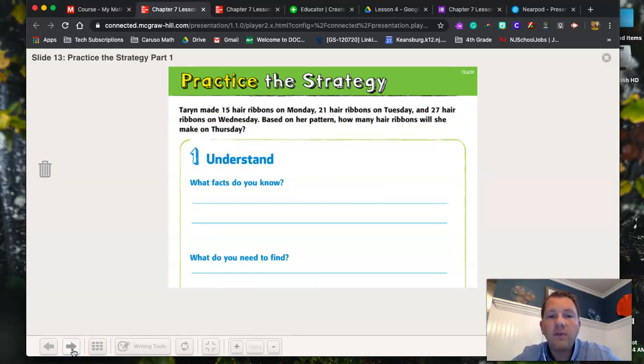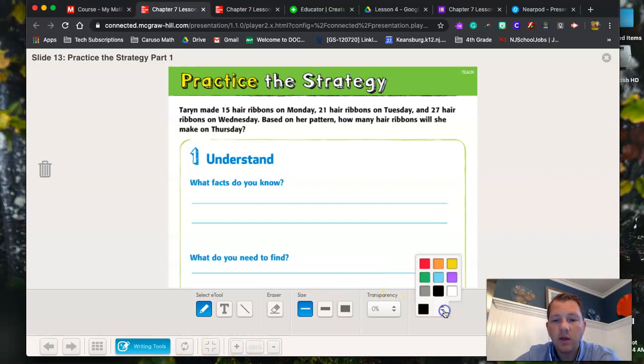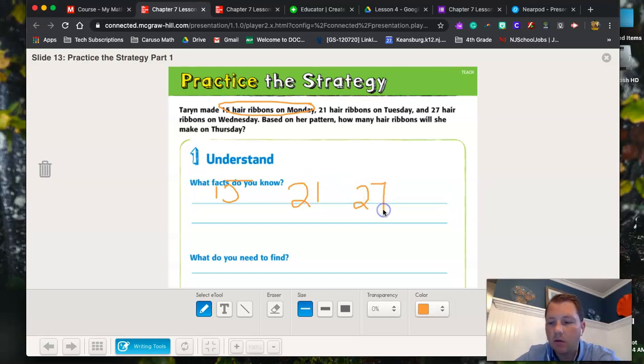Taryn made 15 hair ribbons on Monday, 21 hair ribbons on Tuesday, 27 hair ribbons on Wednesday. Based on the pattern, how many hair ribbons will she have made on Thursday? So first thing we got to figure out is, what do we know? There's information in this word problem that on Monday she had 15 hair ribbons. And then on Tuesday we had 21 hair ribbons. And then on Wednesday we had 27 hair ribbons. And we have to figure out what's going to happen on Thursday. What's that difference? How is it increasing?